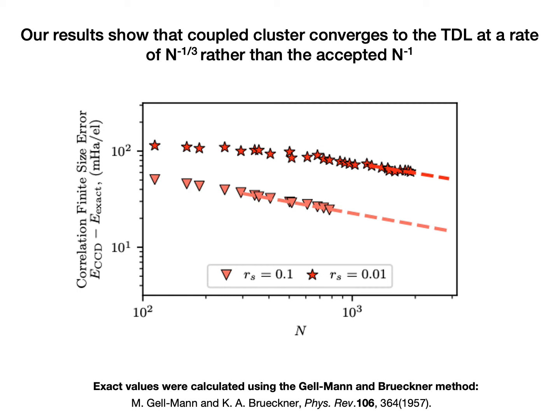When we evaluated the power law for this convergence, we found both densities converged at a rate of about n to the negative one-third. Our most recent analysis shows this is due to the fact that the finite size effects are larger for small electron gases than expected. Eventually, we would expect this convergence to be n to the negative 1 convergence.